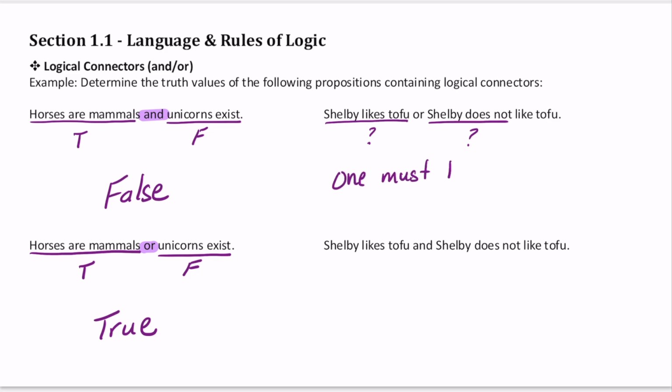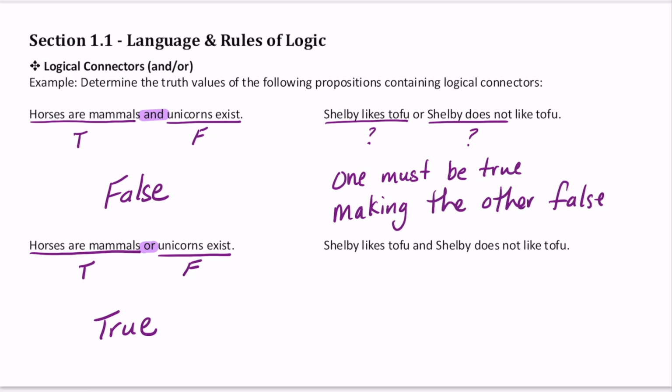This means one must be true, making the other one false. Since we have the logical connector or, we only need one of the statements to be true, which makes this proposition true.